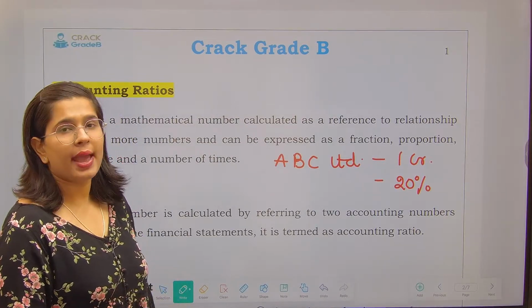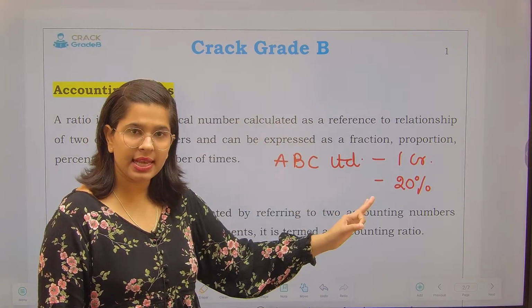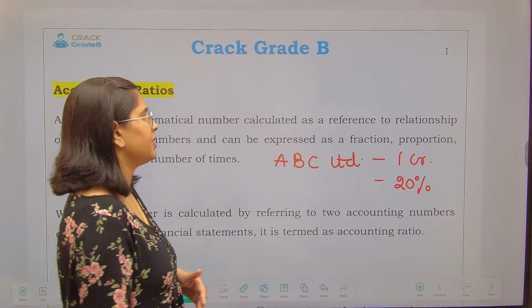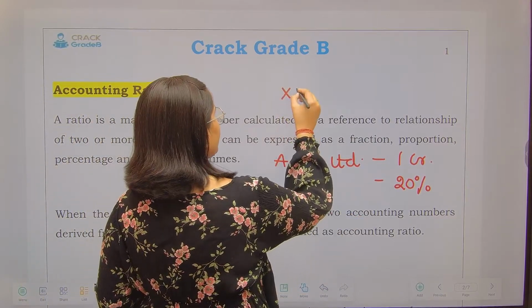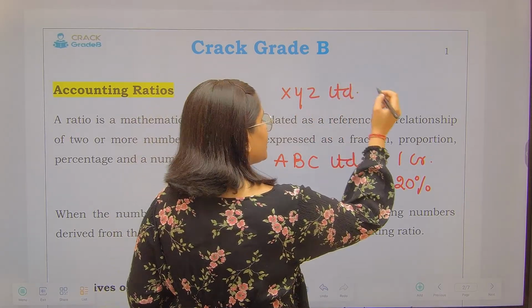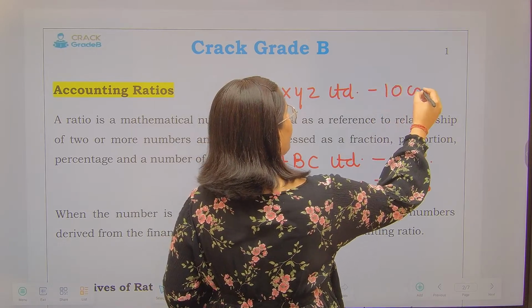Because why? I am comparing net profit with sales as well, and I can compare this 20% with any other entity. Suppose XYZ Limited might be earning a 10 crore profit.